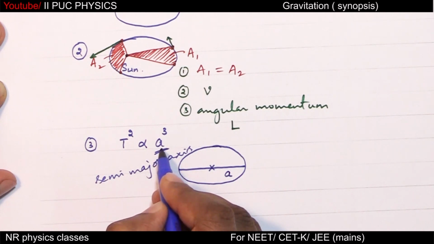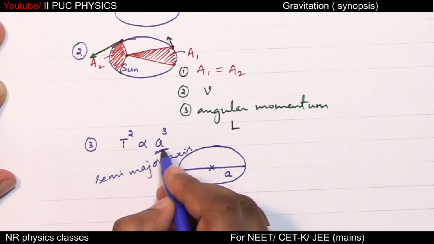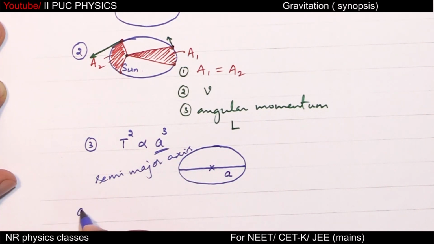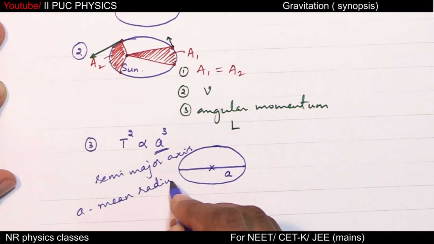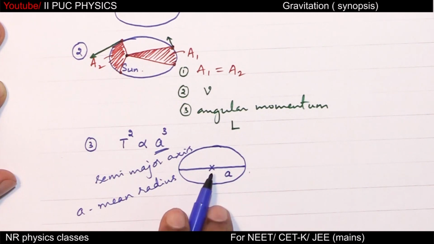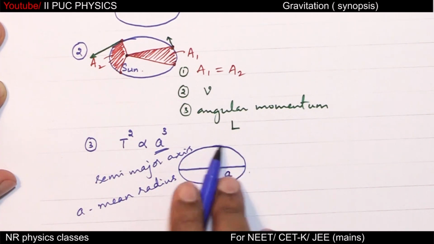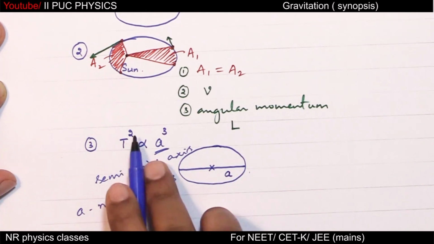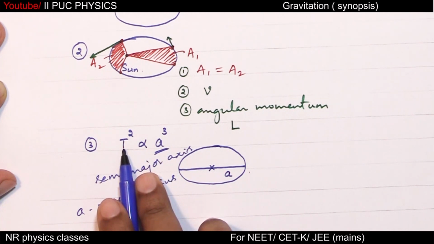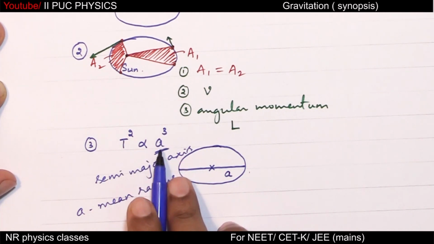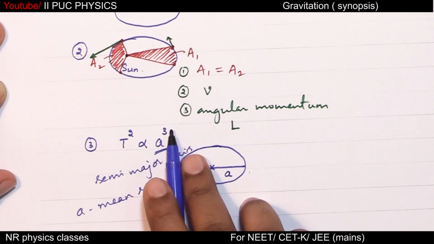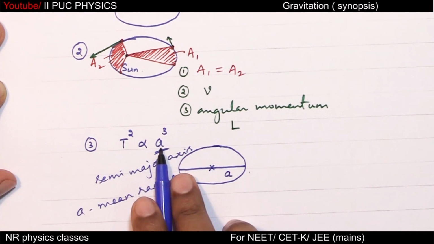Sometimes this A is also called mean radius. Since it is an ellipse, radius is not constant. That is why mean radius is considered. So the square of time period of revolution is proportional to the cube of the semi-major axis or the cube of the mean radius of the orbit.